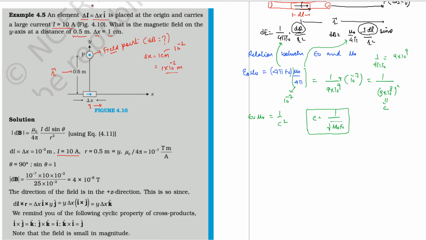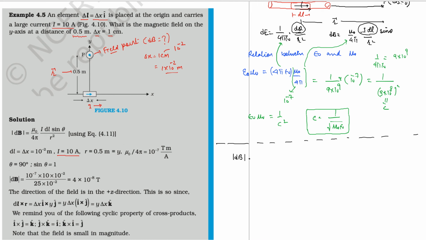Okay, so if you have to determine the magnetic field at this point P, what should it be? If you have to determine the magnetic field in magnitude only at point P, direction we will talk about later.